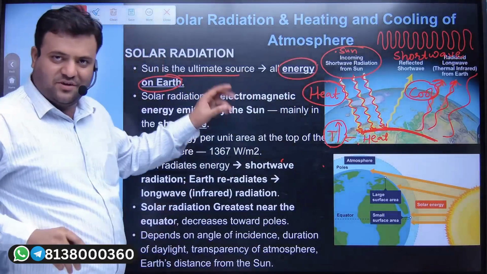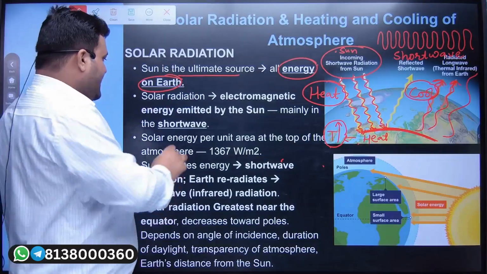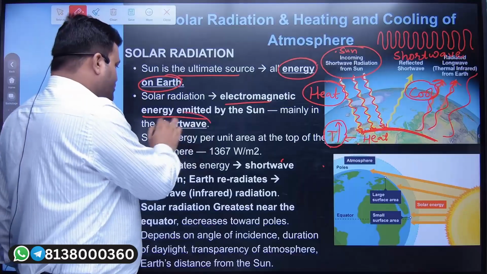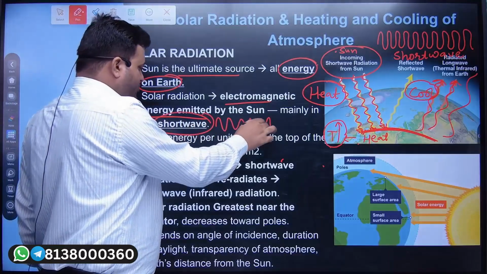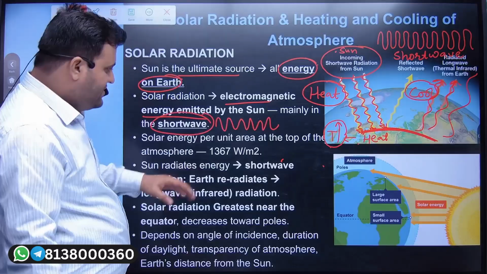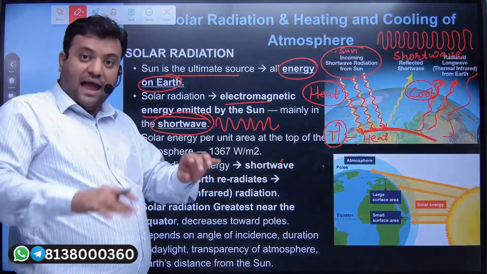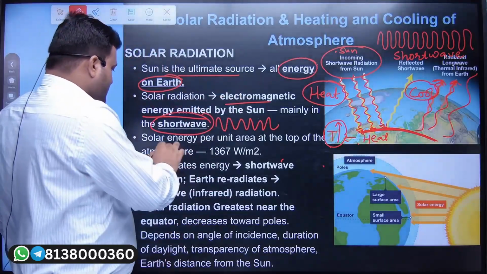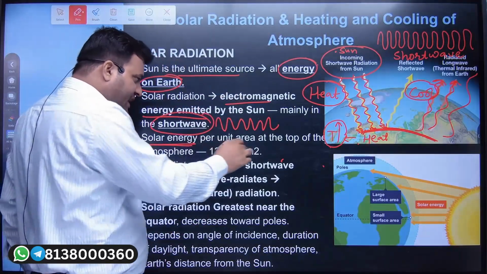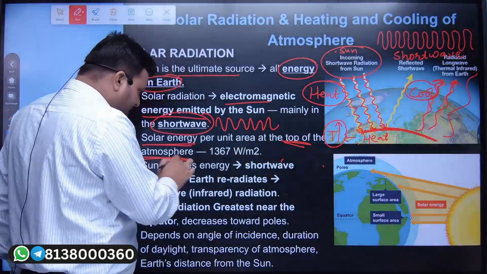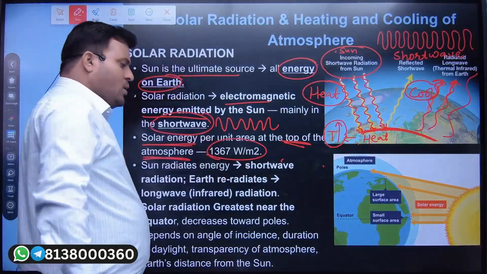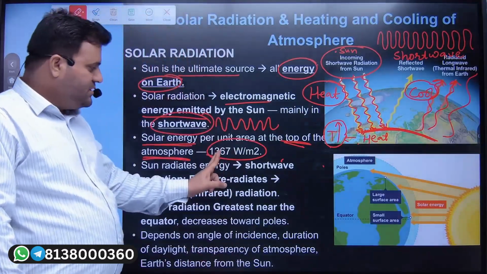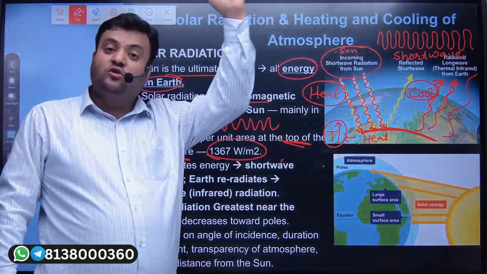Okay, so I hope you have clarity that the energy which we receive on our earth's surface is because of the sun. Clearly, electromagnetic energy is emitted by the sun, and it is in the short wave. The solar energy which we receive at the top of atmosphere, remember, at the top of atmosphere, is around 1367 watt per meter square. This much energy we receive at the top of atmosphere.